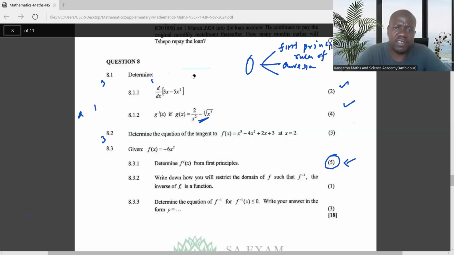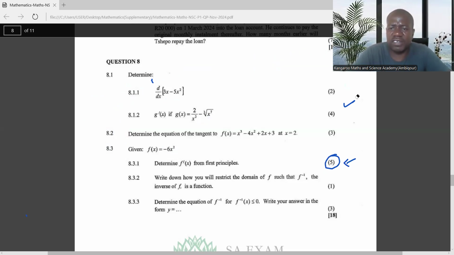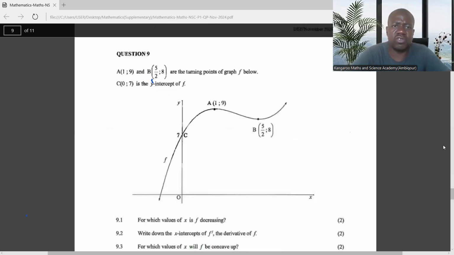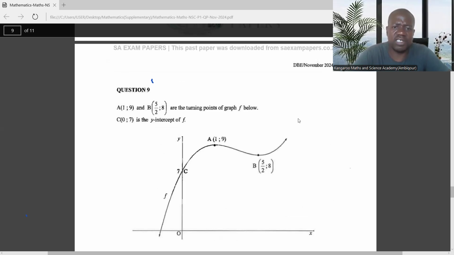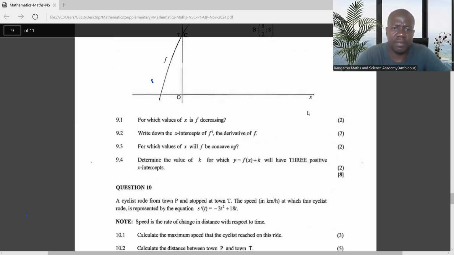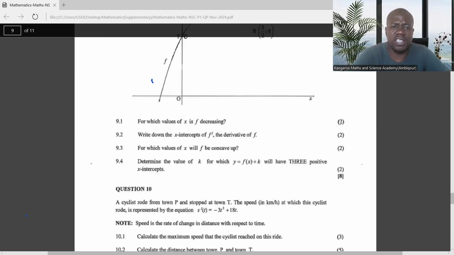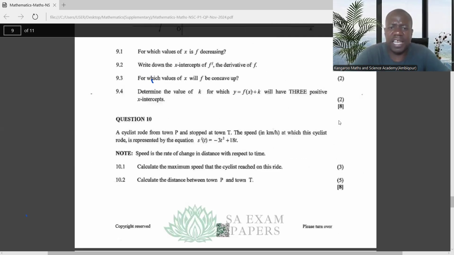But in terms of the third question, the application of calculus, let me just say this: under calculus, you can start with the first principles and the rules of differentiation. Then after the rules, you move on to the curve sketching. Then after curve sketching, let the application of calculus be the last one. You can just leave the application of calculus for now.